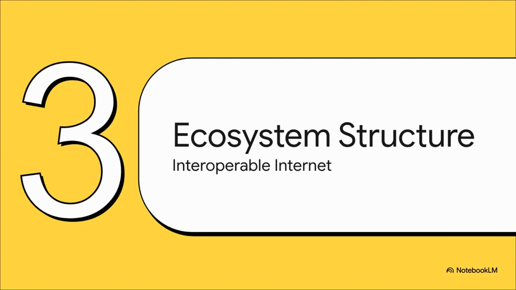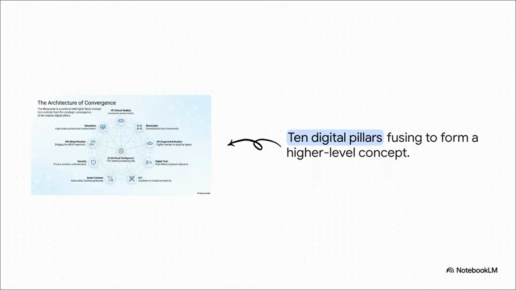Which brings us to Section 3, Distributed Technology Ecosystem Structure, effectively the interoperable internet. When you take that list of technologies and start connecting the dots, you reveal this incredible architecture of convergence. The metaverse is really a higher-level concept. These technologies function interdependently. They form an interoperable internet where hardware connects, trust is secured, and immersive environments render all at the exact same time.